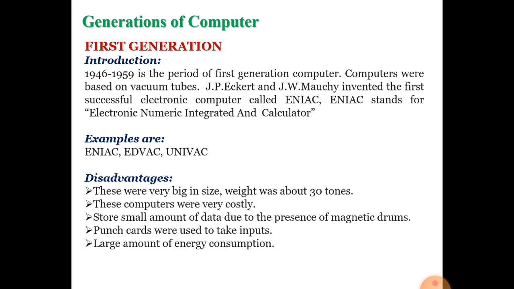So a cooling device is required to cool down your first generation computer. And another characteristic, first generation computers understood only binary language. It means a general human cannot use the first generation computer because general humans are not familiar with binary language. So the first generation computer understands only binary language as input.